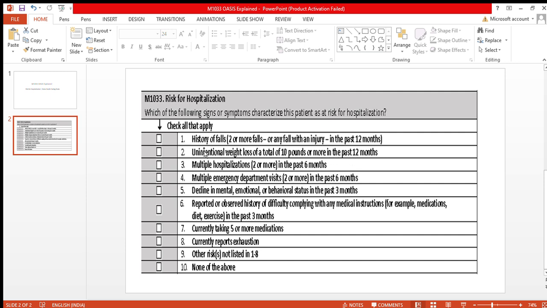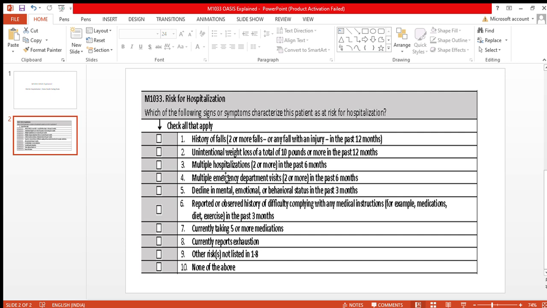Second response, unintentional weight loss of a total of 10 pounds or more in the past 12 months. Unintentional weight loss, not a dietary weight loss. In that, if certain illnesses like malnutrition or cancer, unintentional weight loss can occur. We need to check that. If unintentional weight loss is 10 pounds or more in 12 months, at that time we need to mark this response.